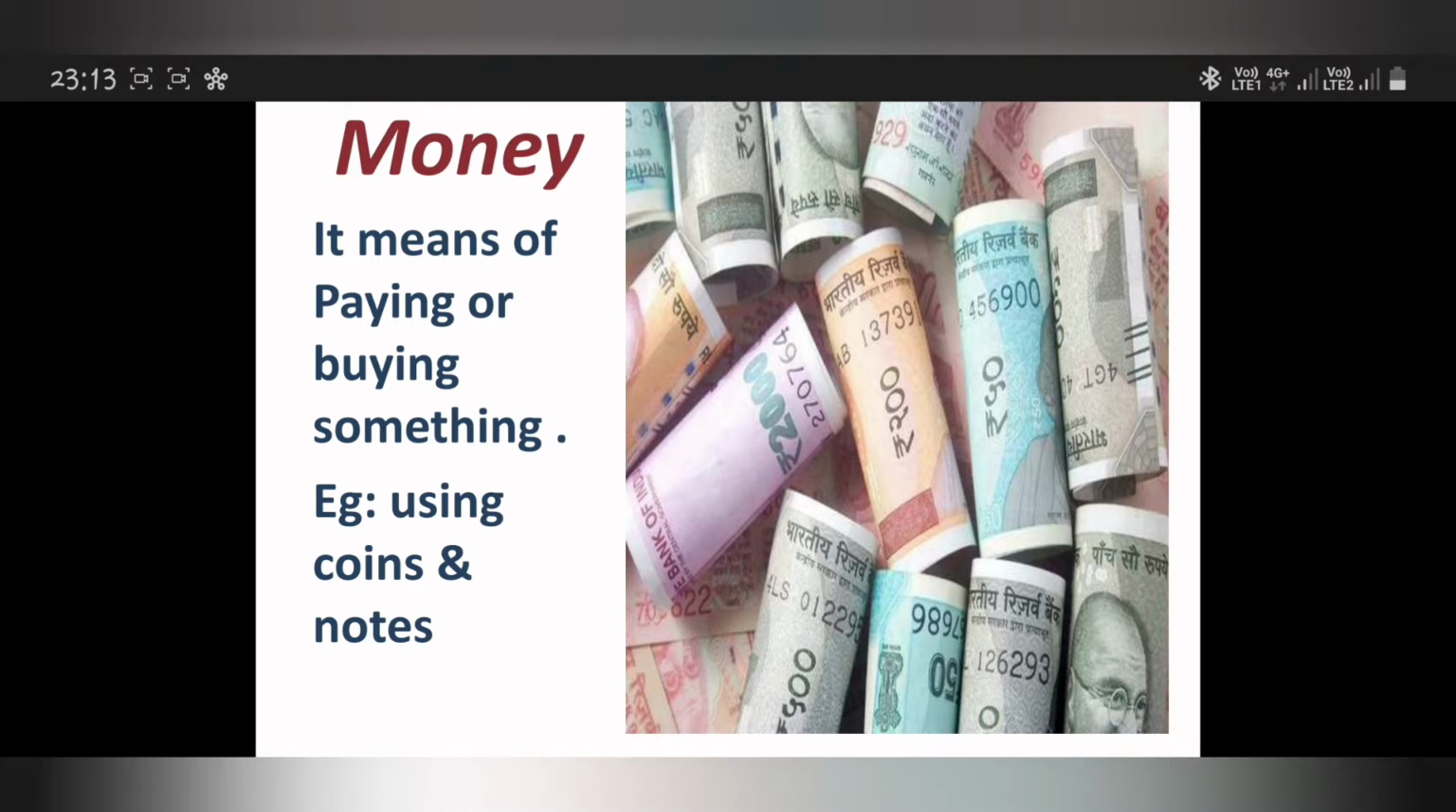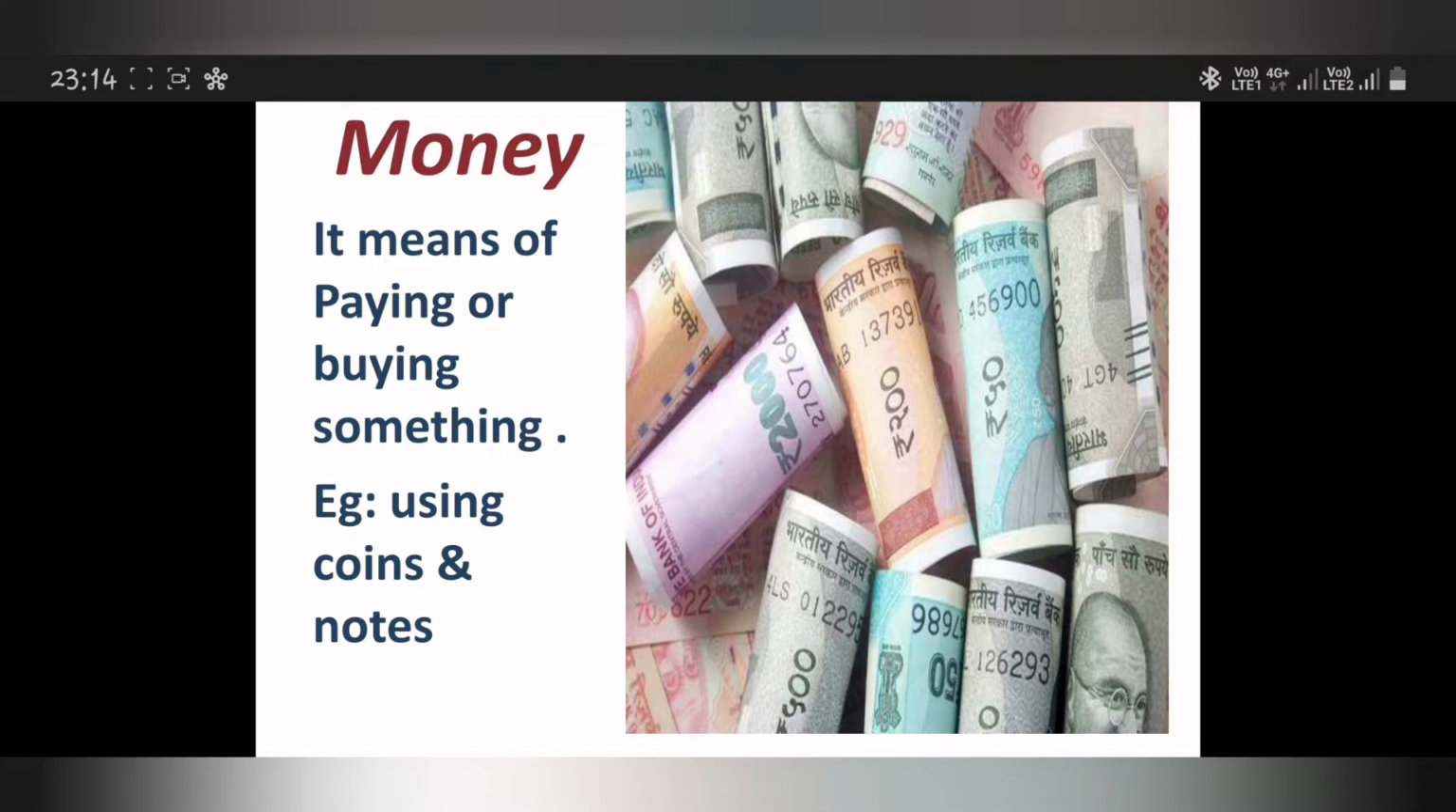So what are we seeing here? Money, right? We could see many currency notes, 20 rupees, 50 rupees, 200 rupees, 500 rupees, 2000 rupees. So what is money? It is a means of paying or buying something, isn't it, using coins or currency notes. We use this money to buy something we desire.